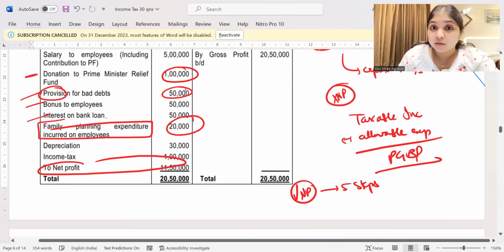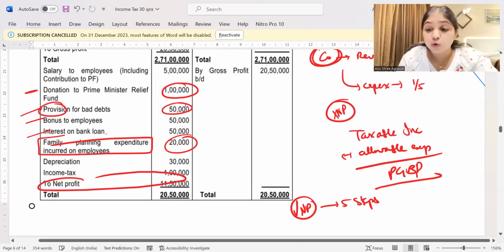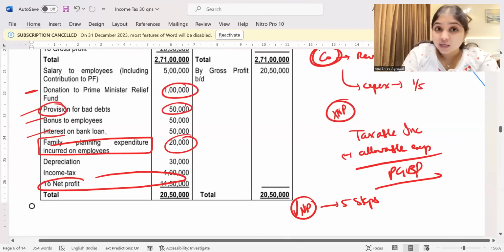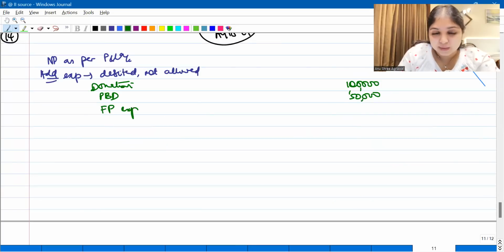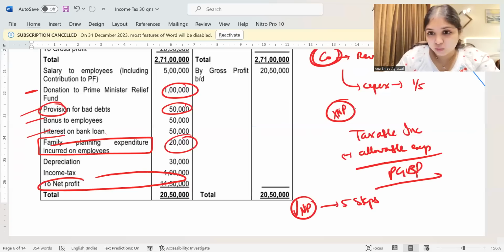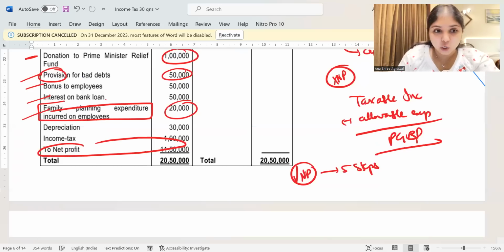So will I allow this expense for him? I will not allow this expense. It will be allowed only for company assessees. Here, assessee is not a company. Assessee is an individual. So therefore, I will disallow. So family planning expenditure, what is the expenditure? 20,000. This I will fully disallow. Had it been a company, then definitely I would have allowed.